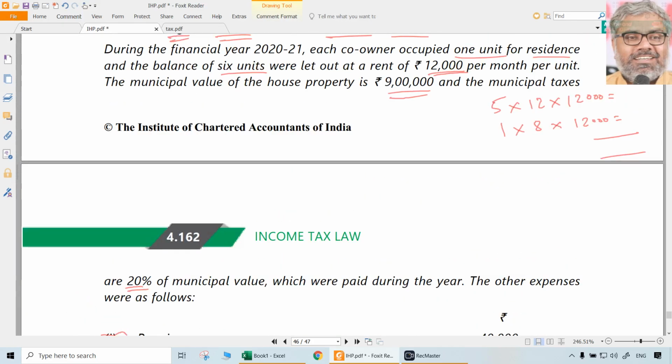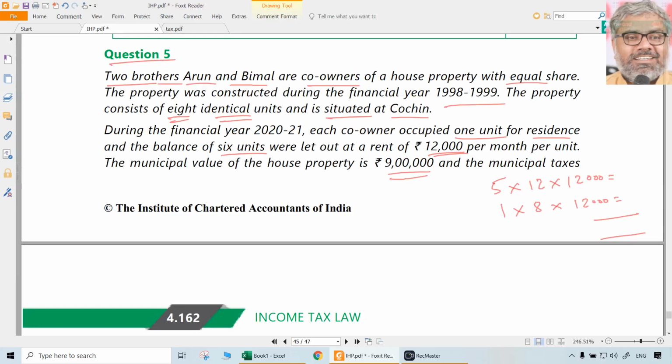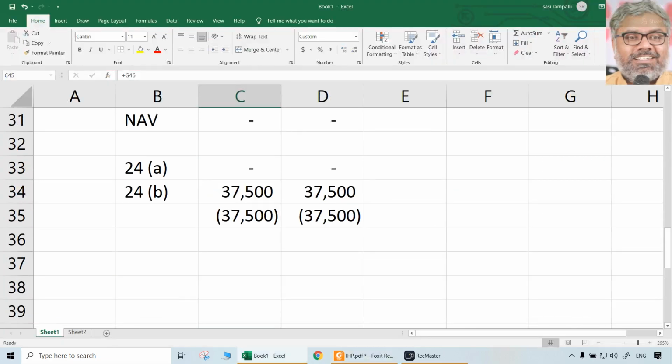One more point is there. The date is given here. When the property was completed construction, 98-99. And for the self-occupied portion, we have a restriction because if the loan is taken prior to 1-4-99, maximum amount of deduction can be only 30,000.